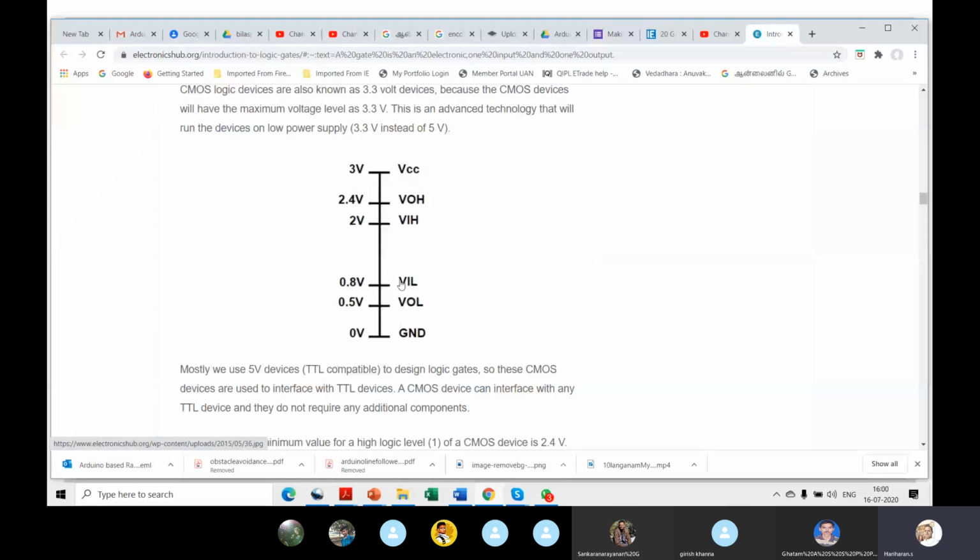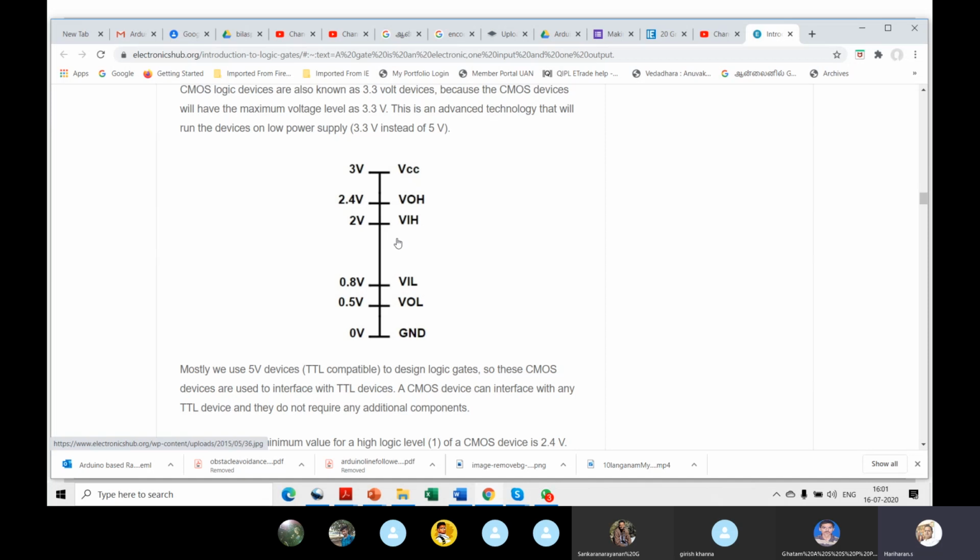And the input side is 0.8 to 2. If it is less than 0.8, it will be off. If it is greater than 2 volts, you'll take it as a high. In between, this will be noise. You know something called noise margin, you have studied, right? So the input between 0 and 0.8 volts will be treated as a logic 0. When the input is from 2 volts to 3 volts, you'll take it as a logic high. Between that, you don't know. It's kind of hazy.